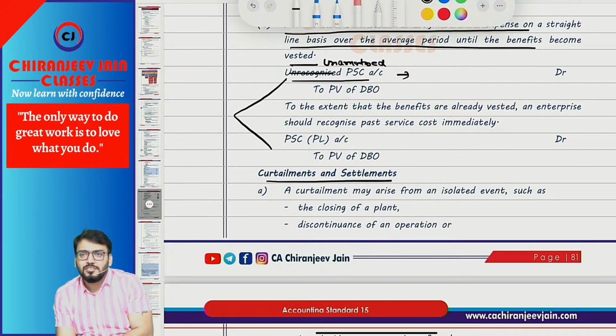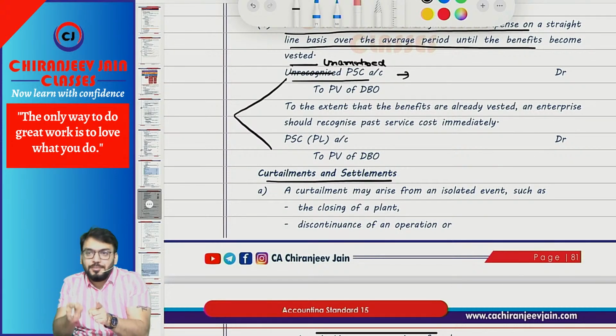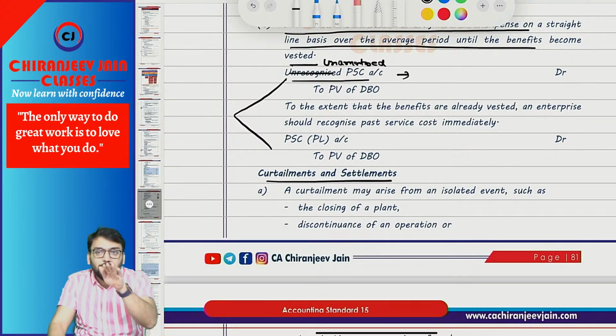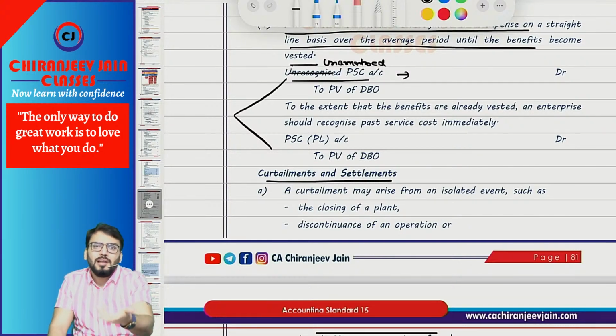Curtailment means what? Sometimes the number of employees is reduced due to some closure of a factory, etc. Suppose you have closed one factory, so the number of employees will reduce. At that point of time, this is known as curtailment. So due to curtailment, the present value of DBO will decrease, because of course the plan will become expired. The plan will automatically be cancelled now. Whatever plan has been announced will be automatically cancelled. That is known as curtailment.